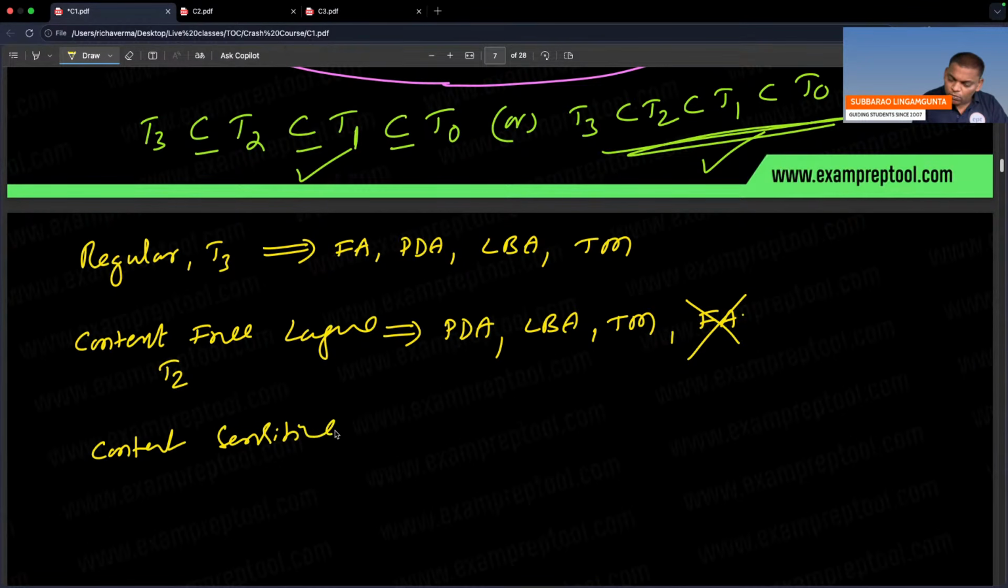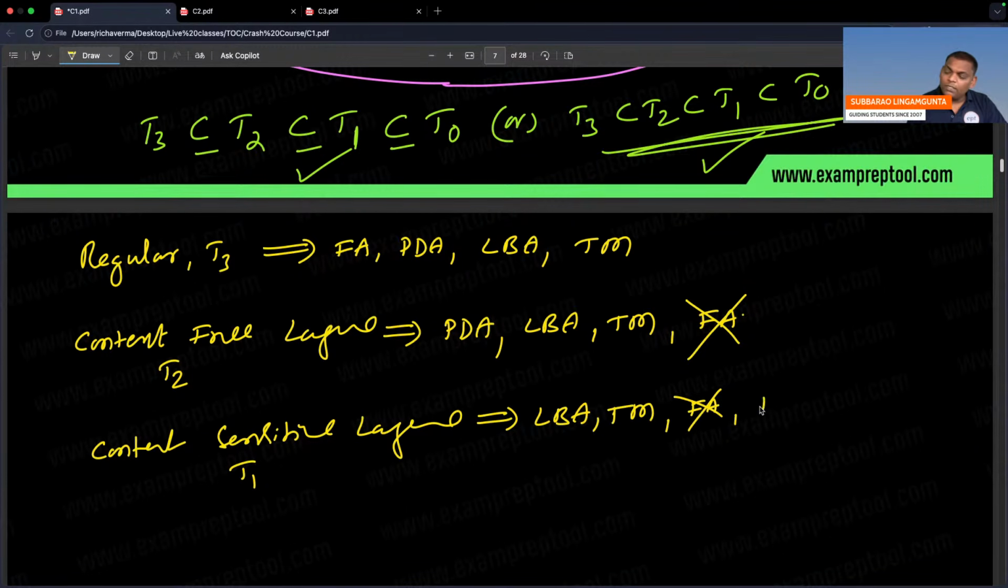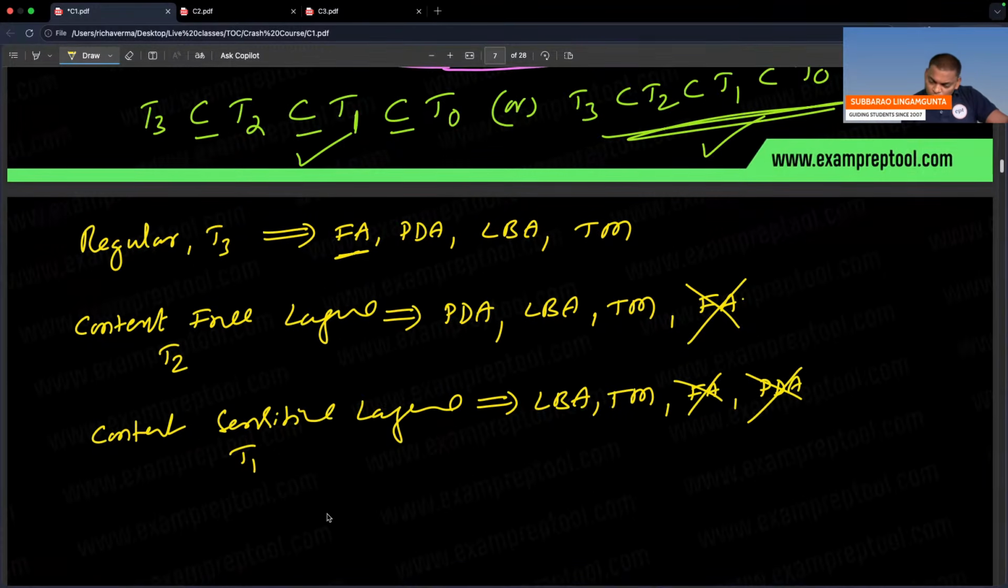Next one, context-sensitive language, which is called T1. This is accepted by LBA. LBA accepting means the machine above, Turing machine, also will accept. Remember, this cannot be accepted by finite automata or by PDA. Bigger languages are accepted by bigger machines. Smaller machines cannot accept, but if a smaller machine accepts, the bigger ones are guaranteed to accept. So conclusion, if you observe clearly, finite automata accepting means these three are guaranteed to accept.